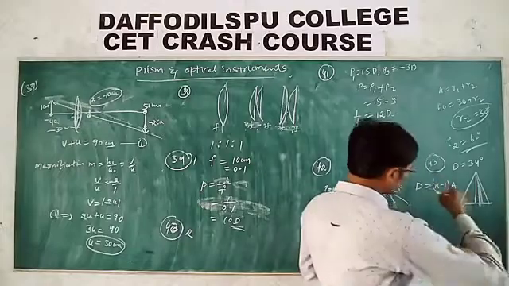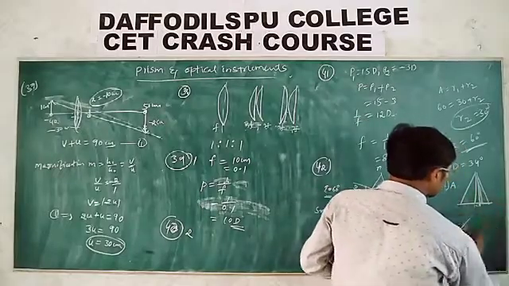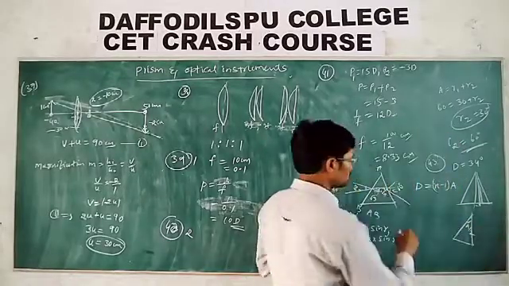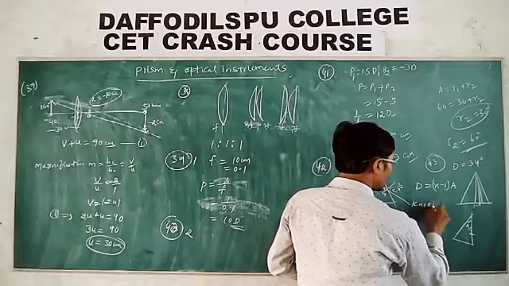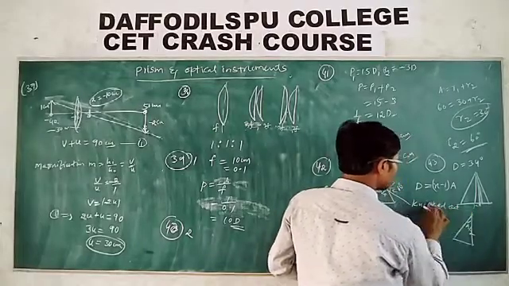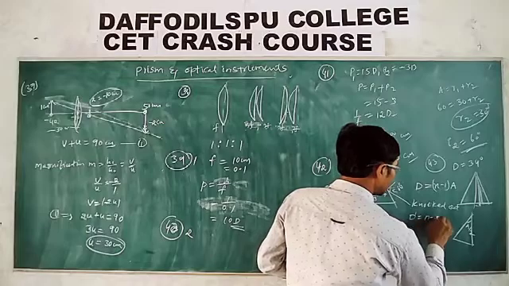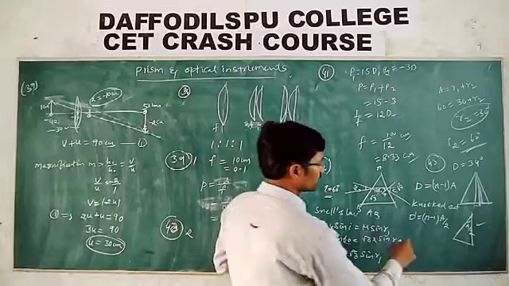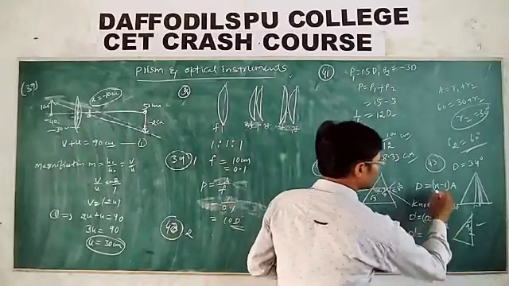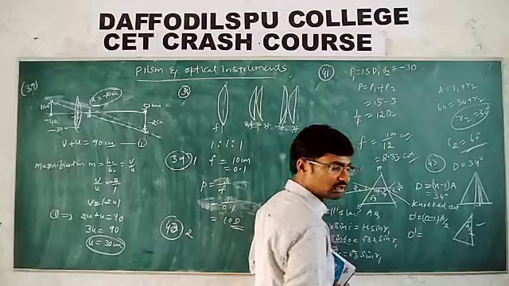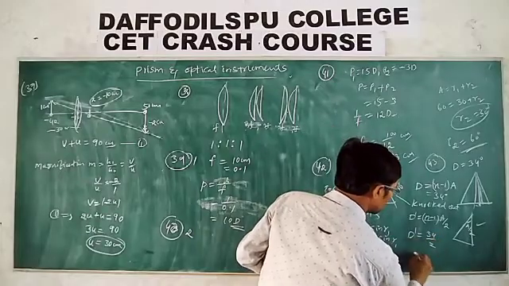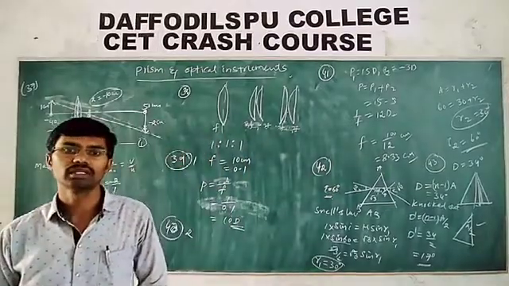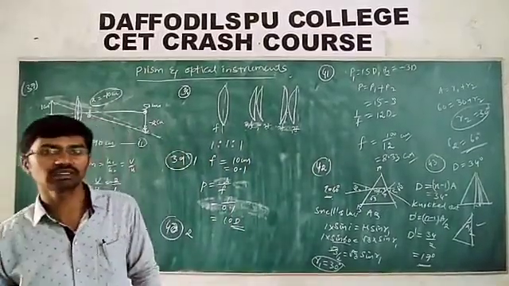Is it okay? But when half of this one is knocked off, what is the angle of prism now? A by 2. After knocking out the half, then D dash is equal to what? N minus 1 into A by 2. New angle of prism is A by 2. Then D dash is equal to N minus 1 into A by 2, which is 34 by 2, which is 17 degrees, the new minimum deviation for the prism when part of this one is knocked out.